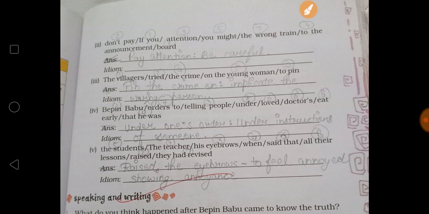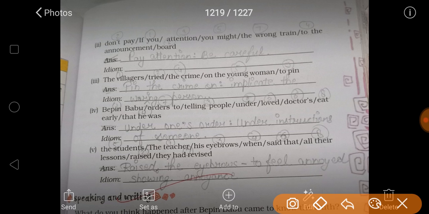So to pin the crime on means to implicate the wrong person. Then Bipin Babu loved telling people that he was under doctor's orders to eat early. So under one's orders means under instruction of someone.